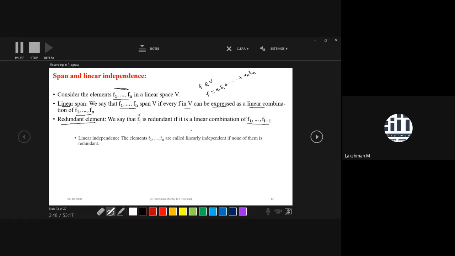Now, another concept we will introduce here is linear independence. The given set of elements f1 up to fn, we will call linearly independent if none of them is redundant. If none of them is redundant in this collection, then we can say that these n elements are linearly independent.